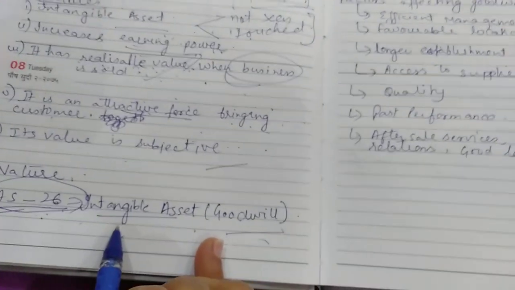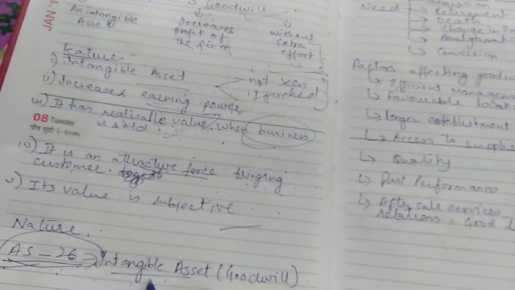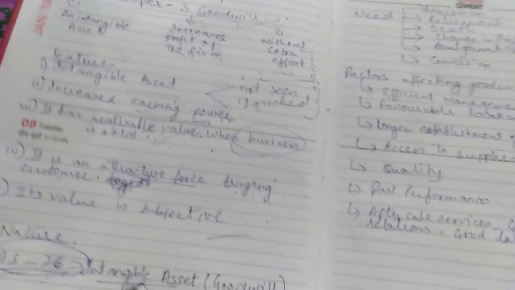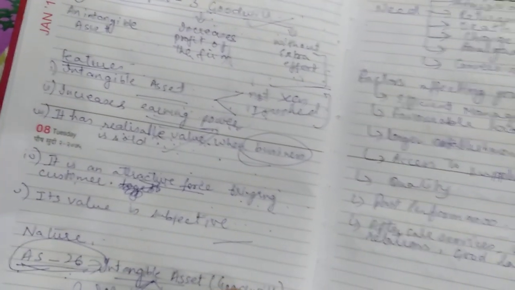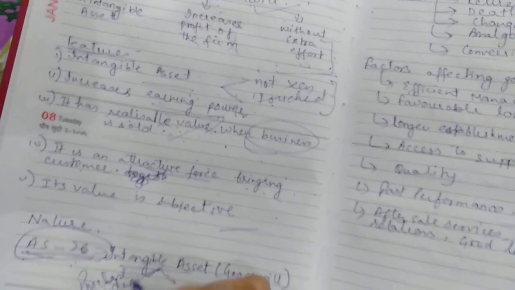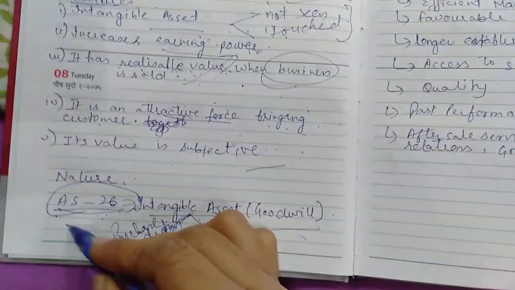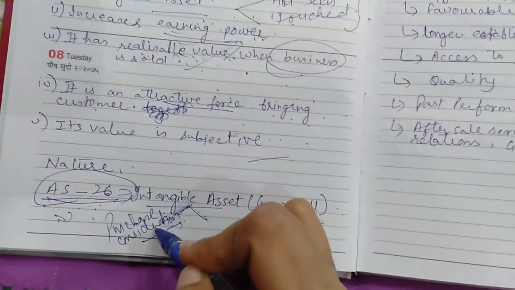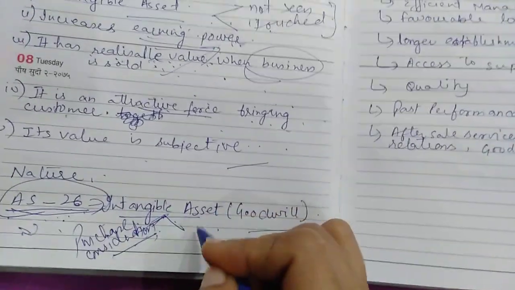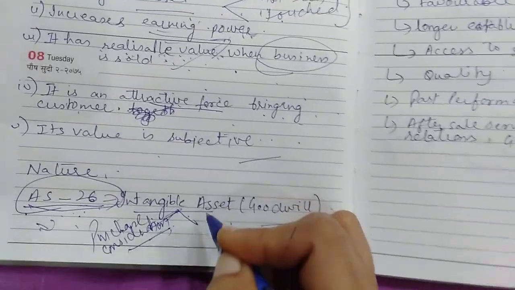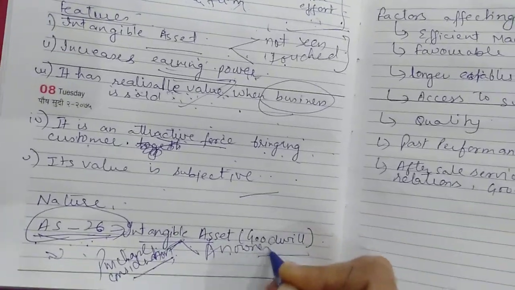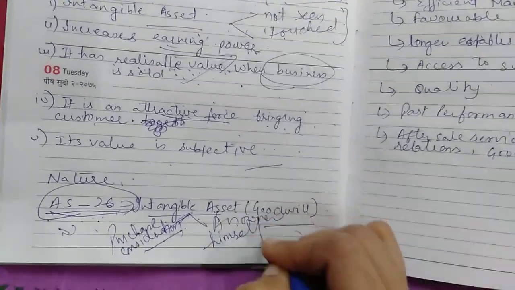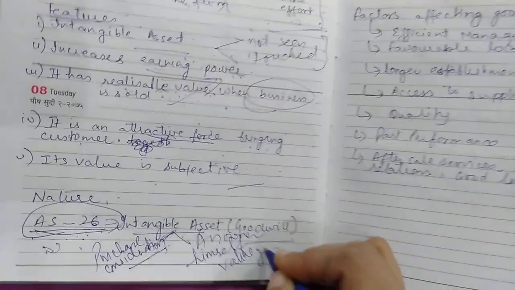Now in this accounting standard, beta, it is very clearly mentioned: if there is purchase consideration for goodwill, meaning a person is going to pay something for goodwill, then only it will be noted in the books of accounts. If there is no purchase consideration, meaning an owner himself values goodwill, it won't be recorded in the books of account.